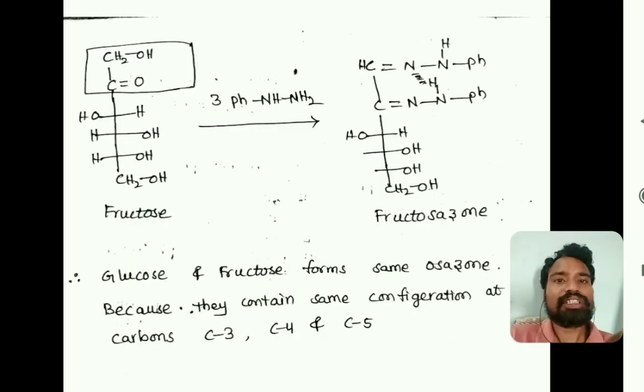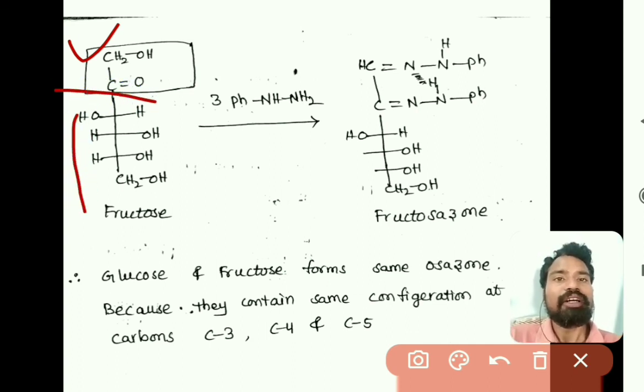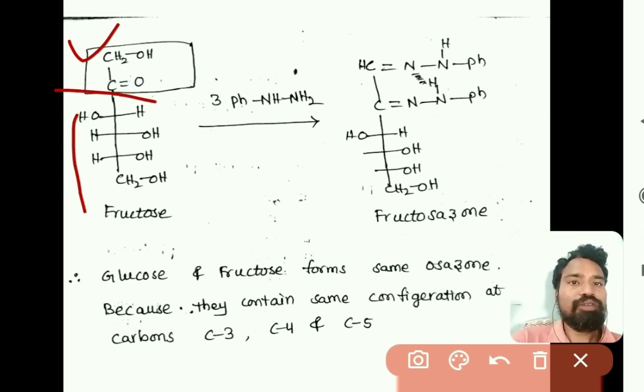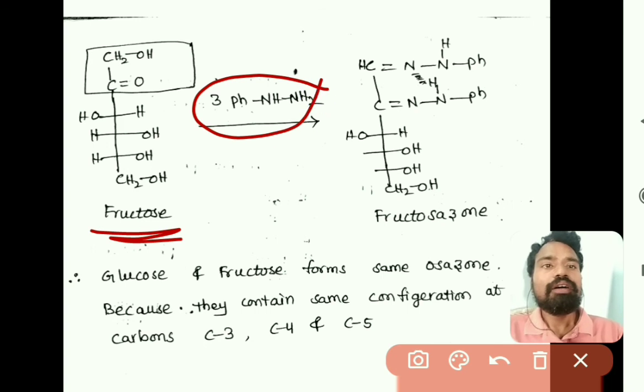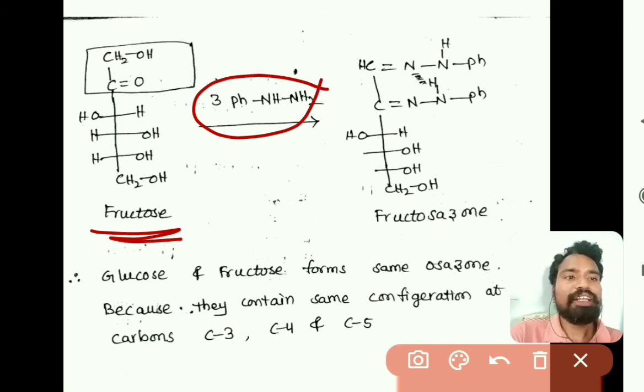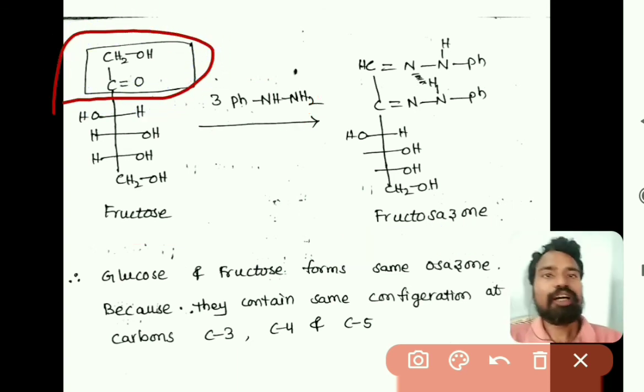Now if you observe the structure of fructose, it is having CH2OH at first carbon and C double bond O at second carbon, and the remaining carbons contain OH groups, right? So when fructose is reacted with 3 molecules of phenylhydrazine, it also forms osazone, that is called fructosazone. So in the formation of osazone, the first carbon and second carbon are reacted.